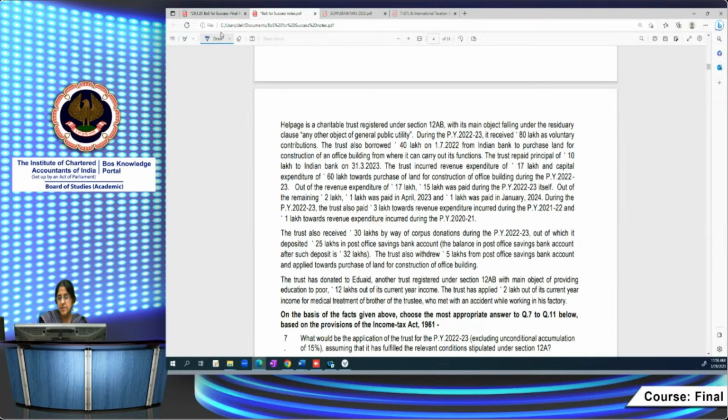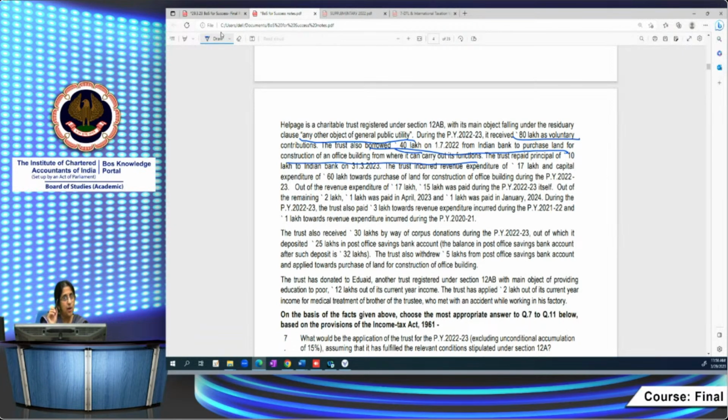Helpage is a charitable trust registered under 12AB with the main object falling under the residuary clause, any other object of general public utility. This is why I had taken up that special provision also. During the year, it received 80 lakh as voluntary contributions. And the trust also borrowed 40 lakh from Indian Bank to purchase land for construction of an office building from where it carries out its function. So 40 lakh is a capital expenditure. In the normal course that is also allowable as application, but here it's a borrowing from a bank.